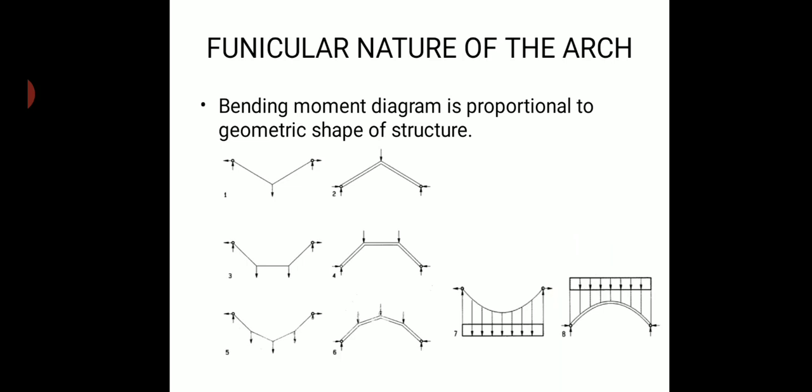One limitation of the funicular nature is that it is experienced only in flexible structures, such as ropes, cables, etc. In steel or RCC structures, the funicular nature cannot be adopted due to their rigidity.